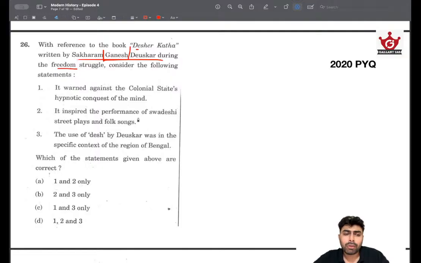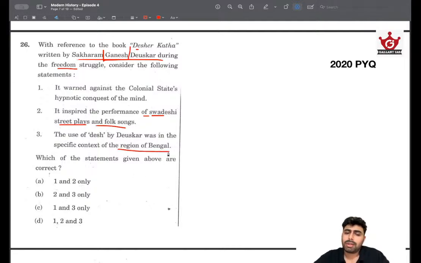It inspired the performance of Swadeshi street plays and folk songs. Again, not very sure, but maybe, assuming this was written during or after the Swadeshi movement. Again, it seems possible, but we cannot choose it right away. The use of Desh by Duskar was in the specific context of the region of Bengal.